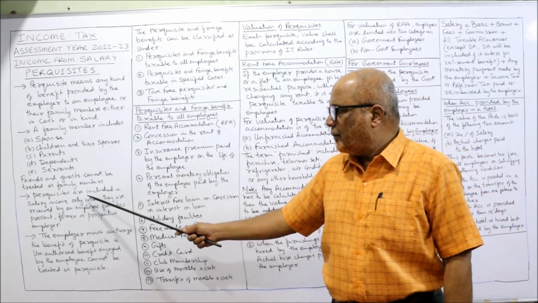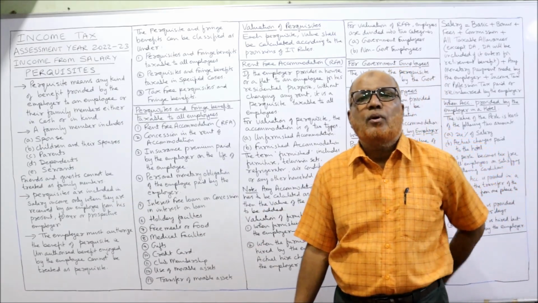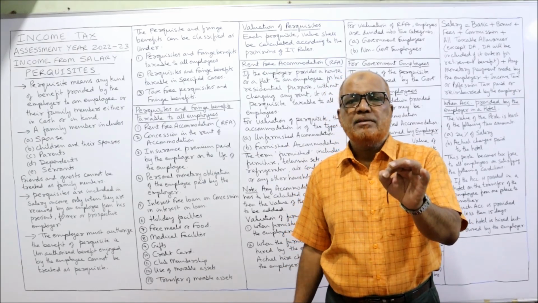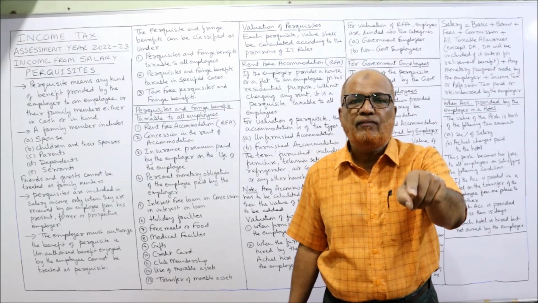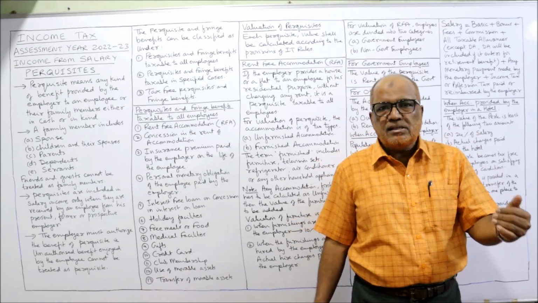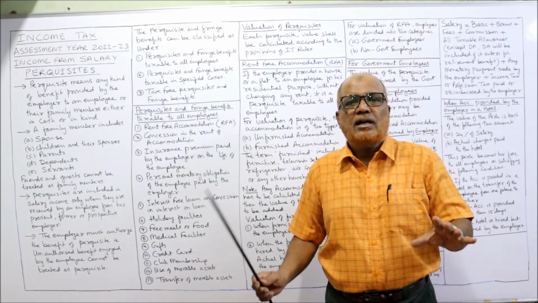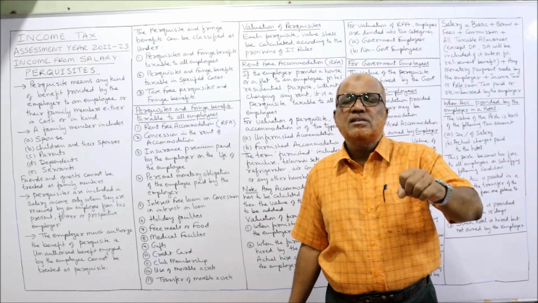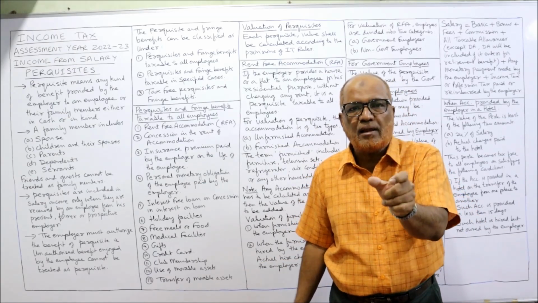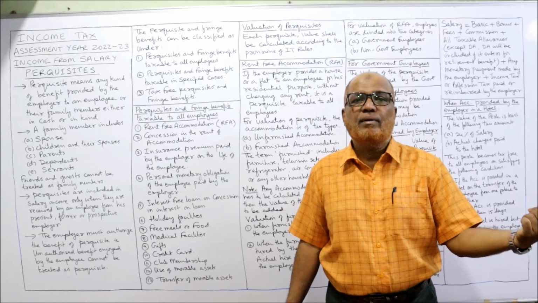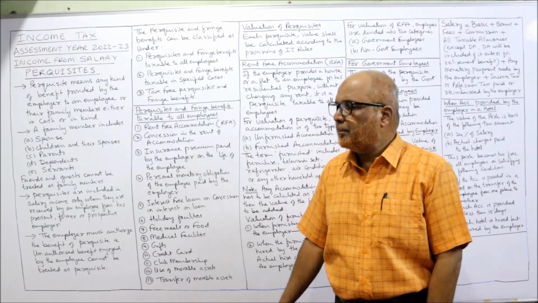Now, perquisites are included in salary income only when they are received from a present, former or prospective employer. That means the perquisite is taxable under the head salary only if it is received from the present employer, past employer or the prospective future employer. So if a perquisite or benefit is received from any other person, it is not taxable under income from salary. It may be taxable under income from other sources. So the condition is, it must be received from the employer.